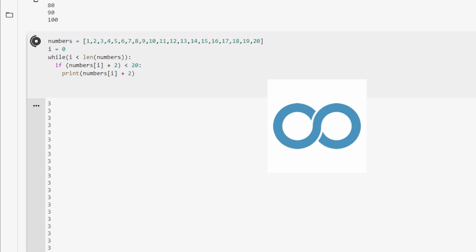So remember, our while loop depends on its Boolean expression to know when to stop. In our example, part of our Boolean expression uses the iterator variable. So if we never increment our iterator variable, our Boolean expression will always evaluate to the same thing, usually false. And if it always evaluates as false, then it will never stop the loop. So be careful, guys, and try not to create any infinite loops in your code. But don't worry, at least you know what to do when it happens.